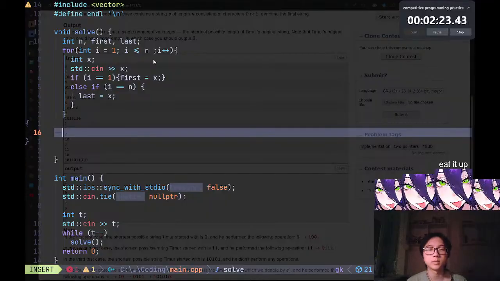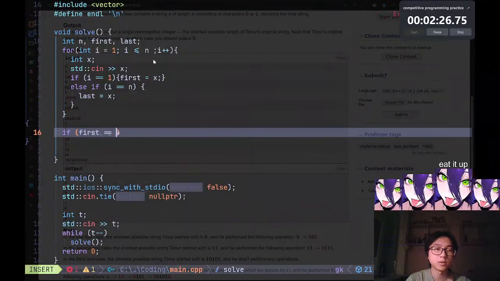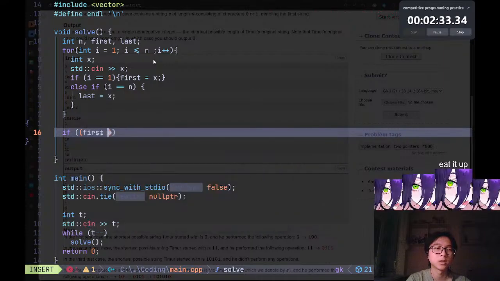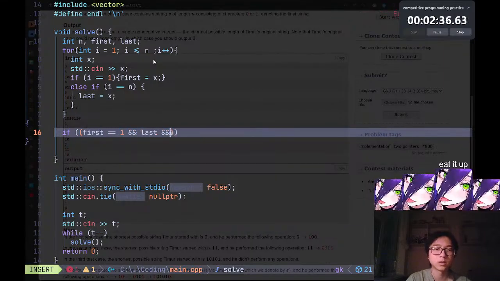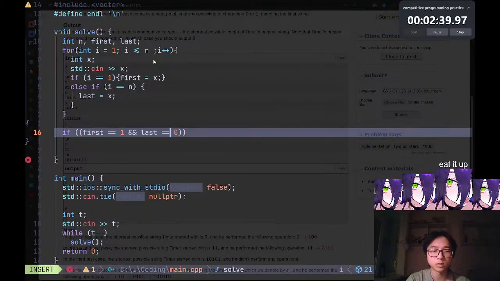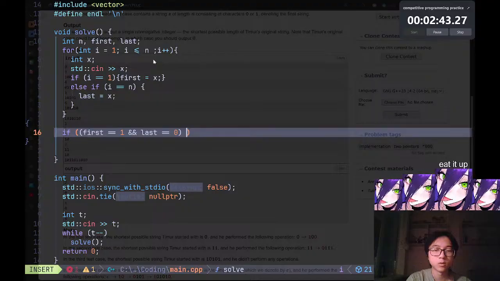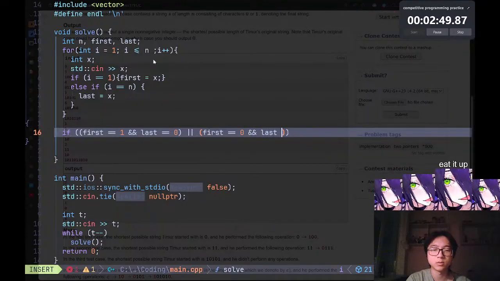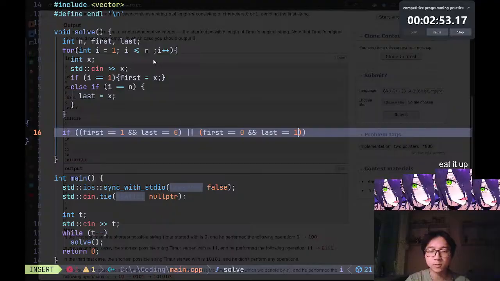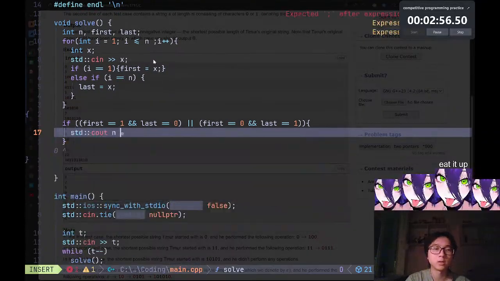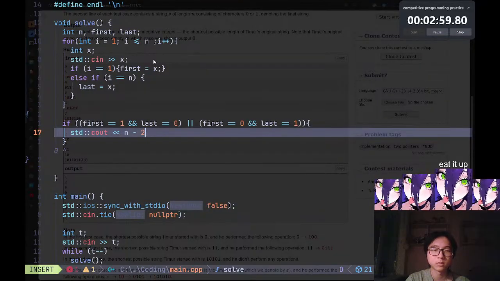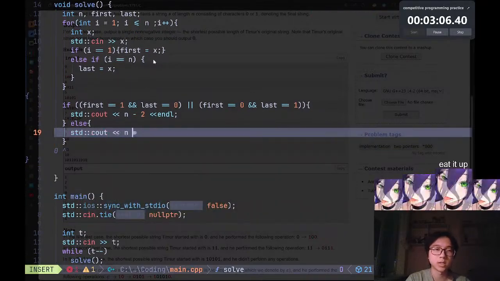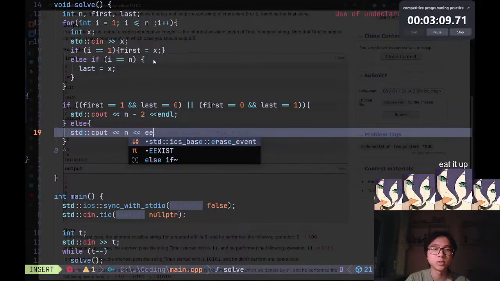We just need to track the first and the last element. If first is equal to 1 and last is equal to 0, or first is equal to 0 and last is equal to 1, so it's either of these cases, and if this is true, std::cout n minus 2 and a newline. Else std::cout n and a newline. And this should be the end of the solution.